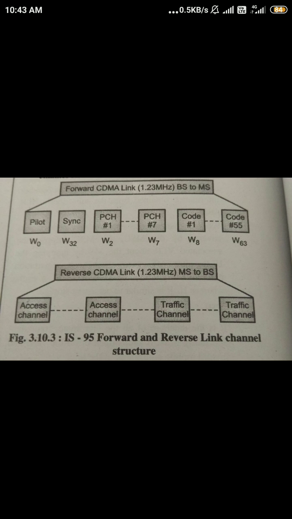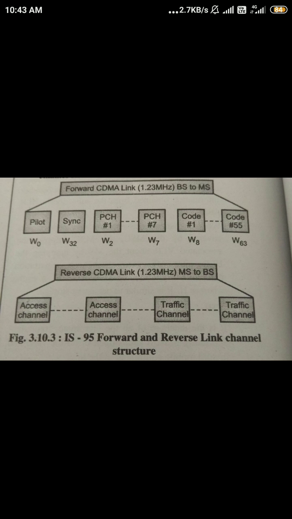After that, when the call is connected or when the call becomes in progress, in that case we have to use different traffic channels. These traffic channels vary from Walsh code 8 to 63. Walsh code 8 to 63 means what? These are the different forward traffic channels used to transmit various information like authentication messages, alert information, handoff direction message.